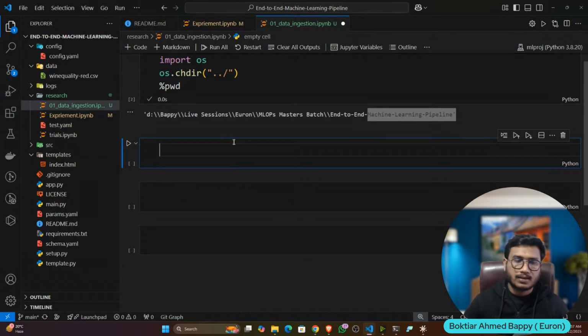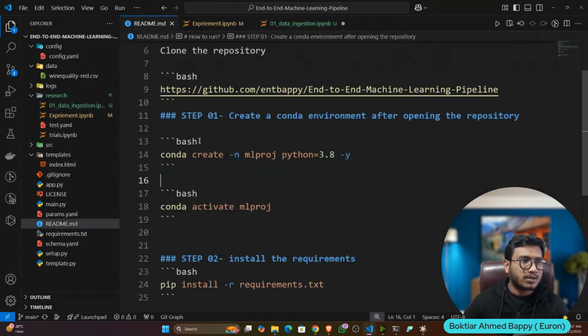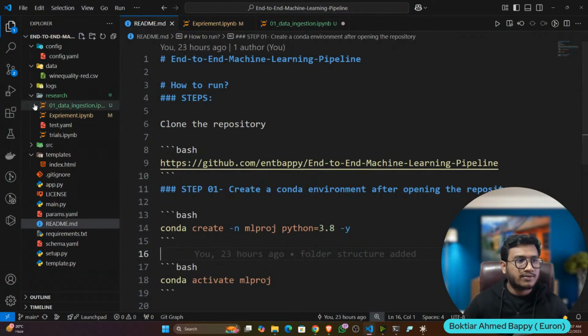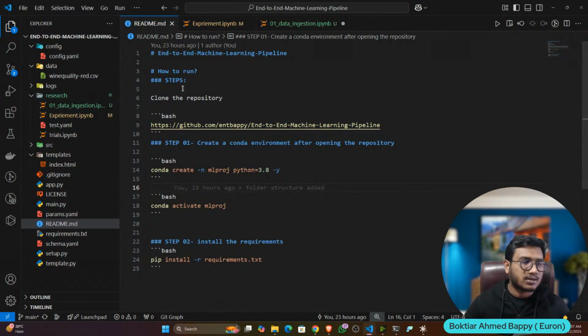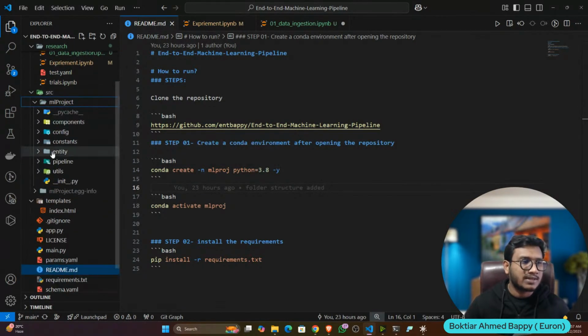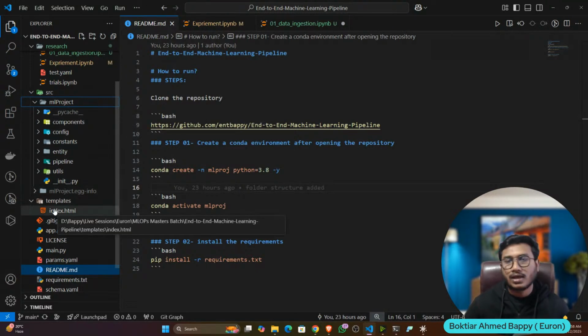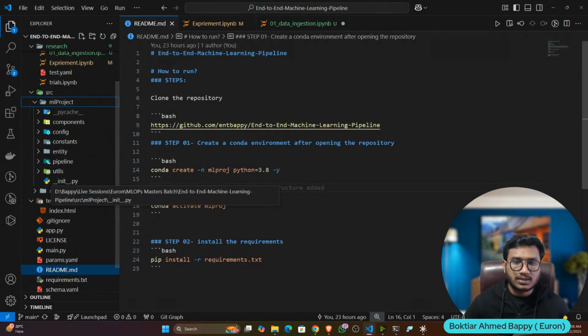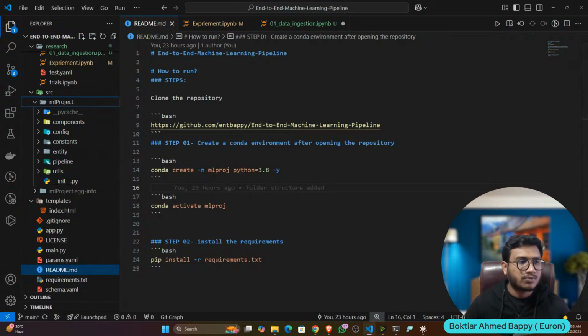Now, first of all, let me give you the workflow. There are so many files and folders in this project. If you open the src folder, you can see component, config, constant, entity, pipeline, utils, everything. Now there is a question in your mind: which file do I have to change first, which file at the last, and what is my starting point of writing the code? This is called the workflow.